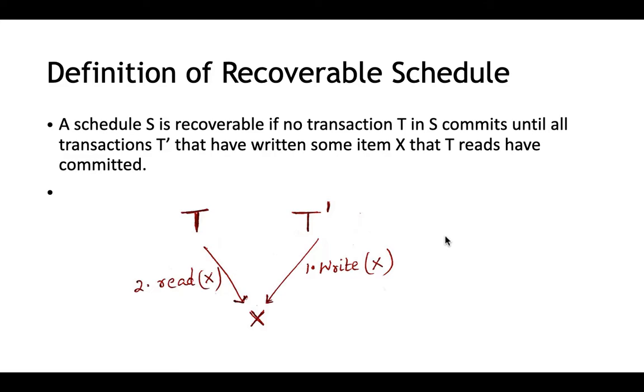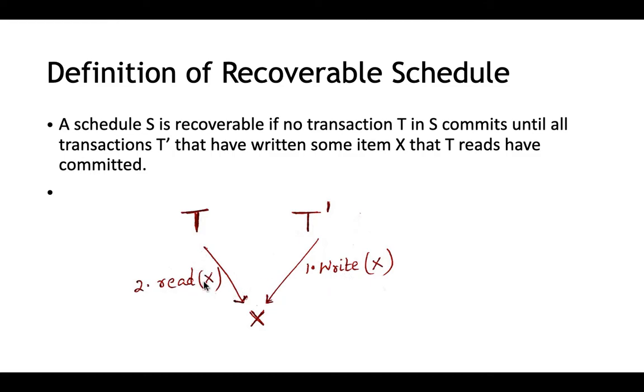Now assume that there are two transactions. T is there, T dash is there. These are the two transactions. And assume T dash writes item X first. So the first operation that is done is T dash writes on item X. Both the transactions T and T dash need X, and T dash is writing a value or updating a value of X, followed by which T is trying to read X. I have put 1 and 2 because we are assuming this occurs first and this occurs second.